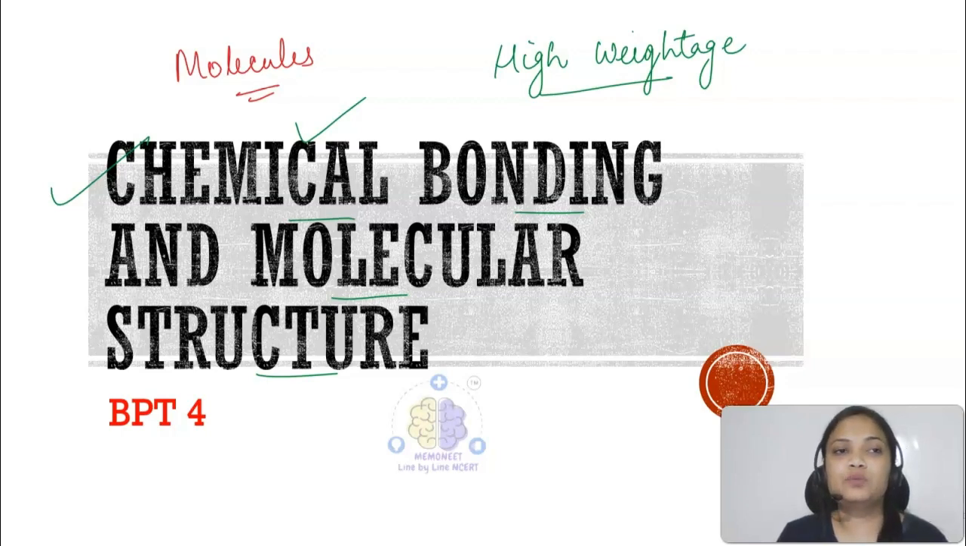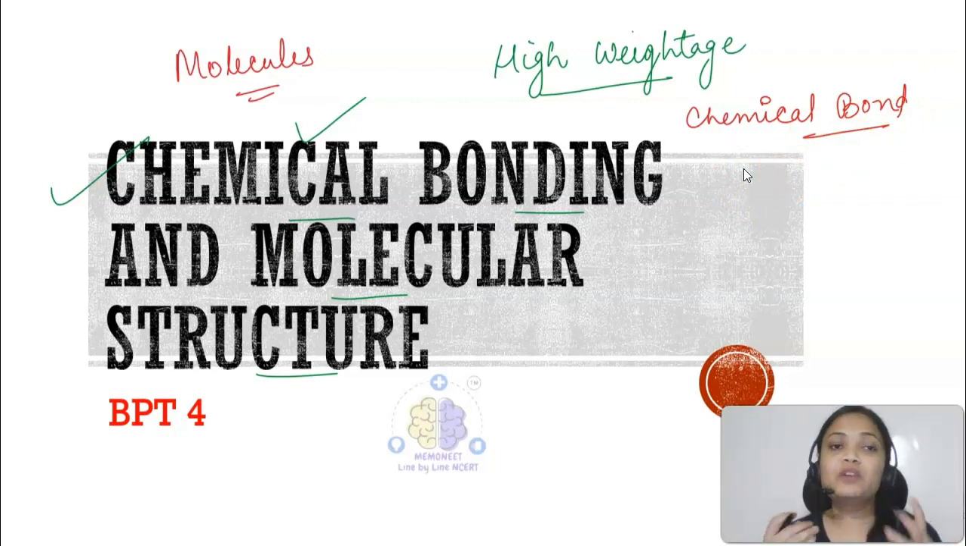A chemical bond is an attractive force that is holding the atoms, molecules, and ions all together. The question is, why do atoms combine? Then the next question is why only certain combinations are possible, why other combinations are not possible, why atoms combine only in a certain ratio or in a certain way.